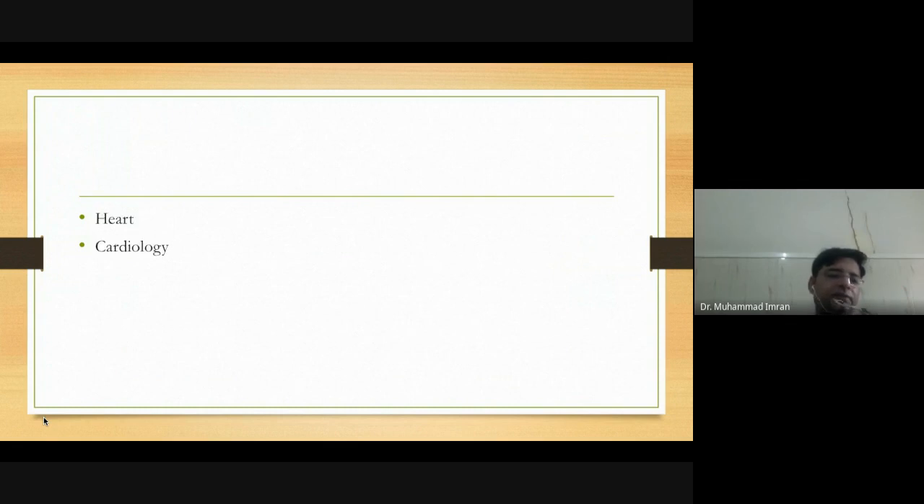The study of heart is known as cardiology. The study of blood is known as hematology.